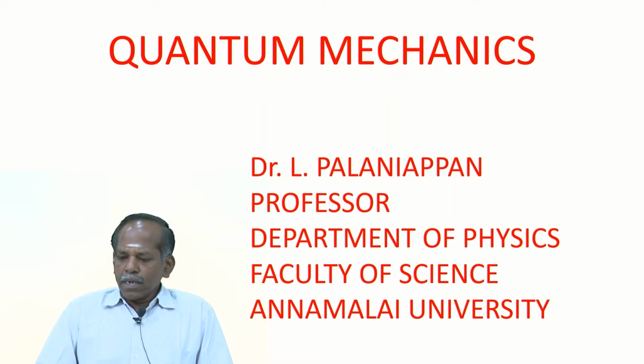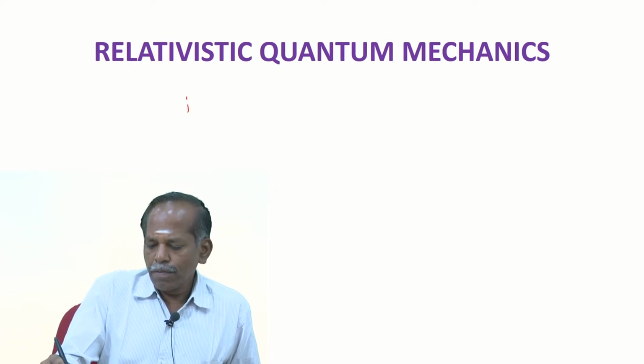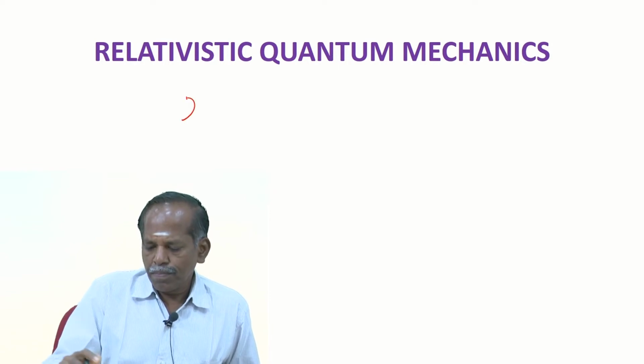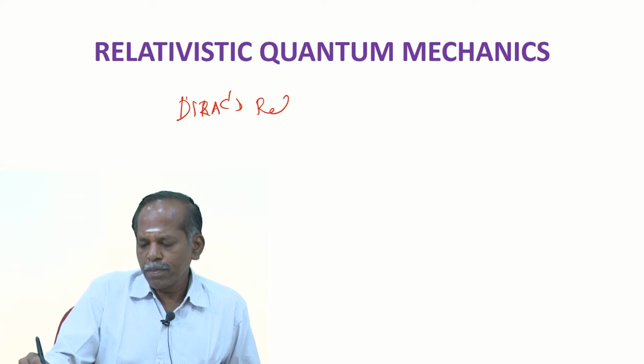So this is Dirac's relativistic quantum mechanical equation.